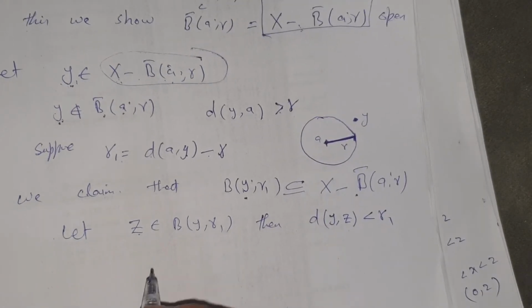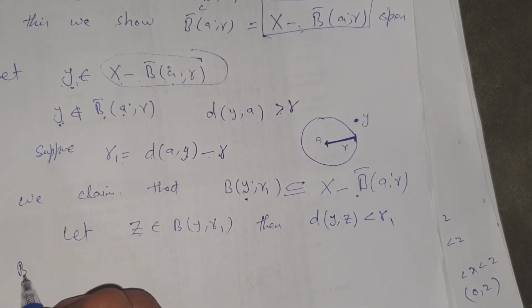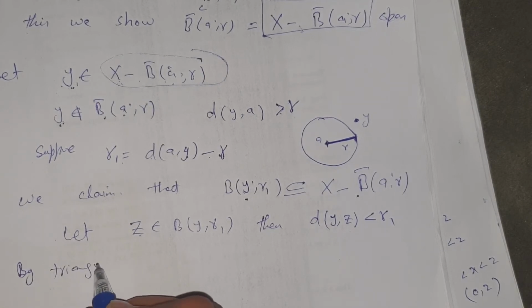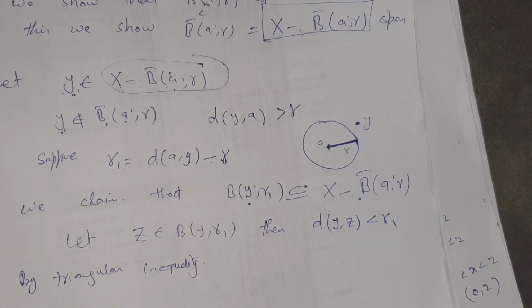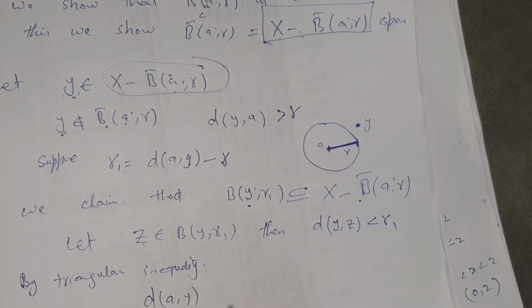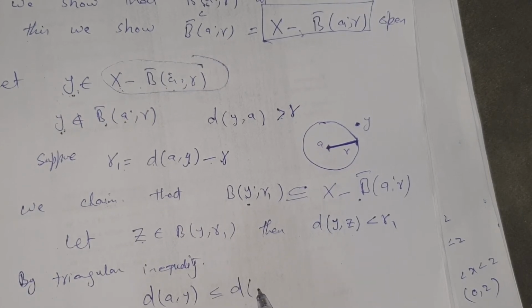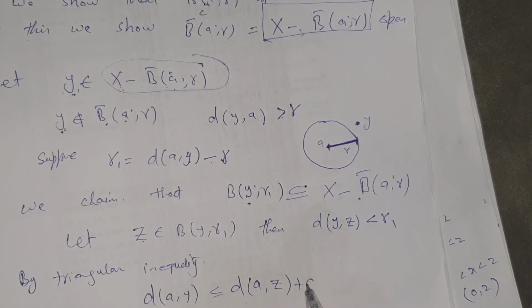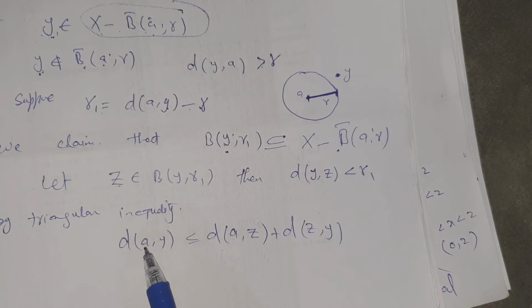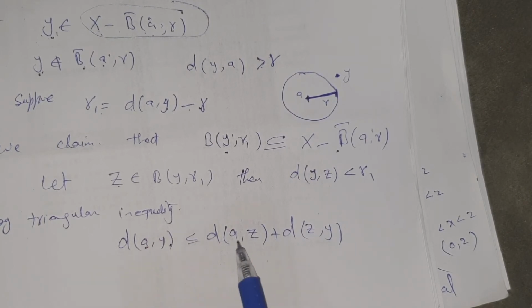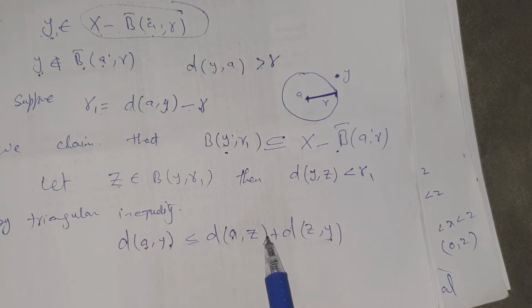Now using the triangular inequality, d of a, y is less than or equal to d of a, z plus d of z, y. This is the triangular inequality between two points a and y, but we introduce any other point z between them.